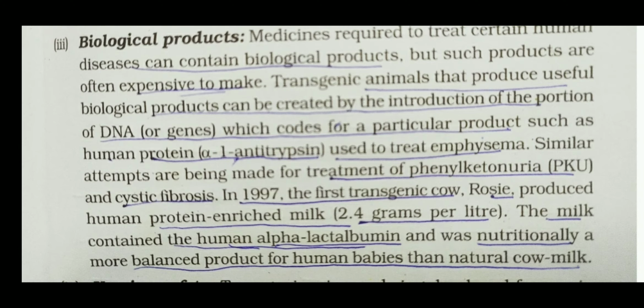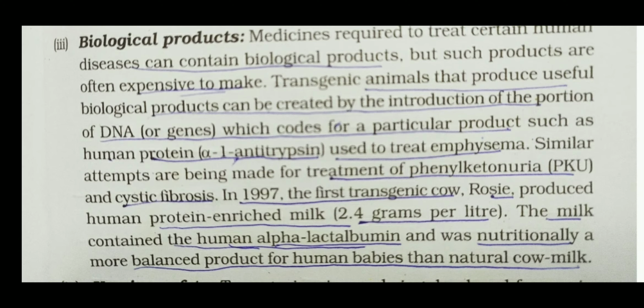So the first transgenic cow was developed in 1997. What is the name of the first transgenic cow? Rosie. It produced human protein enriched milk, 2.4 gram per liter. The milk contained the human alpha lactalbumin and was nutritionally a more balanced product for human babies than normal cow milk.